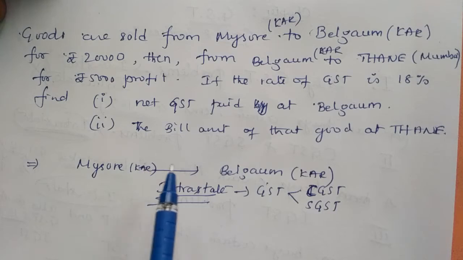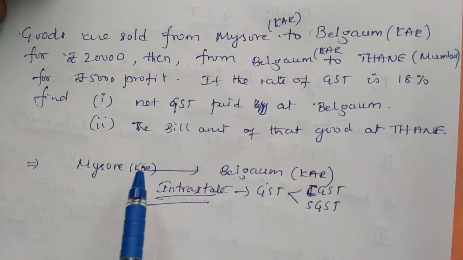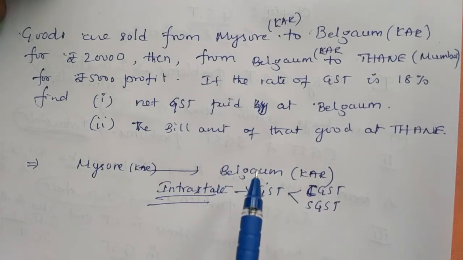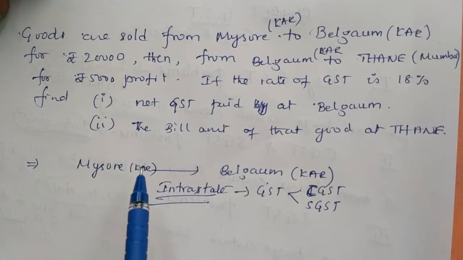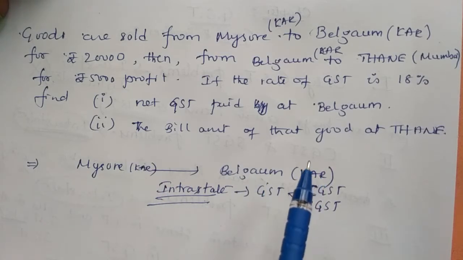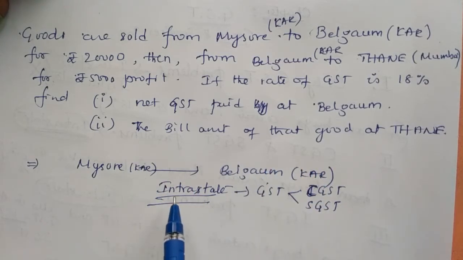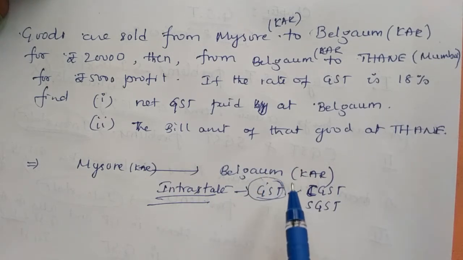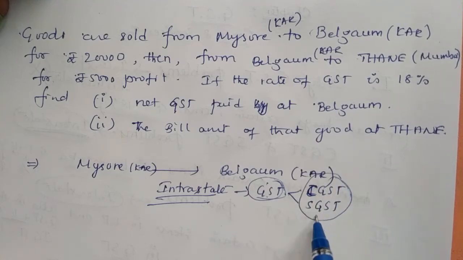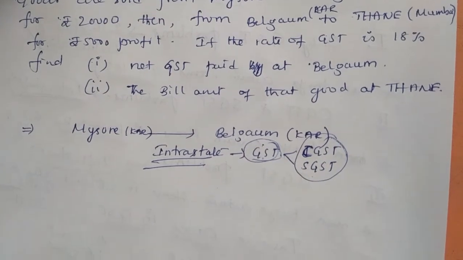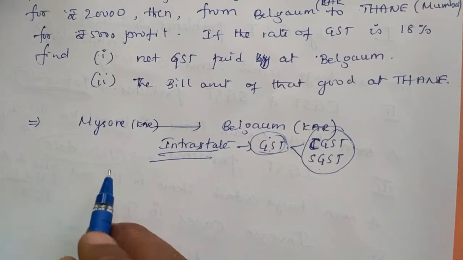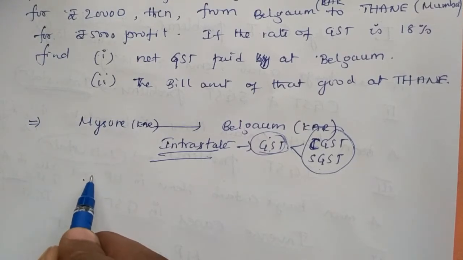Any transaction, buying or selling, takes place within the state. Mysore is Karnataka, Belgaum is also within Karnataka, so this transaction takes place within Karnataka. Within Karnataka means intrastate, so the GST you have to divide into central and state shares. First we take the market price.